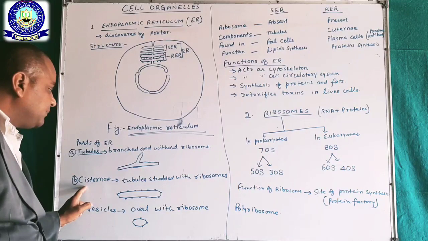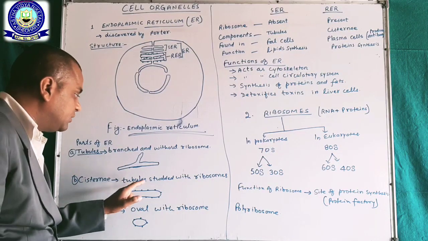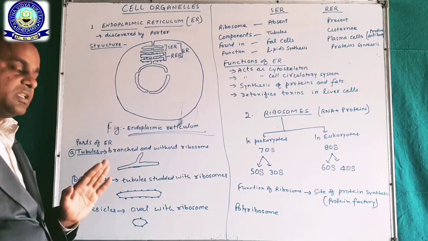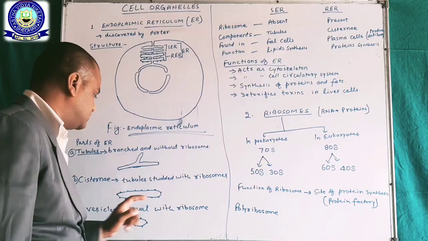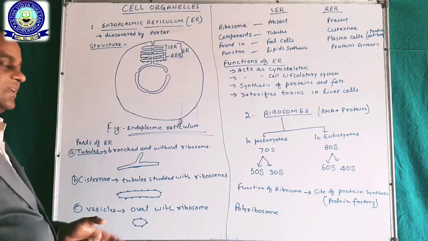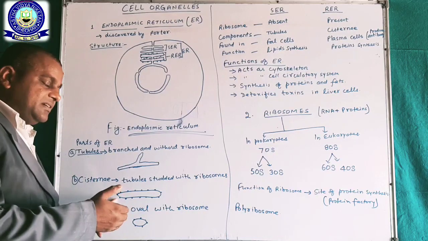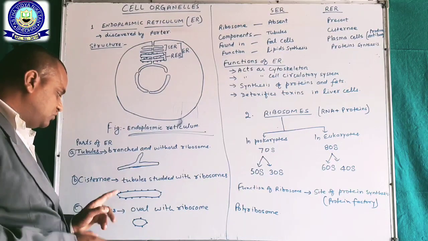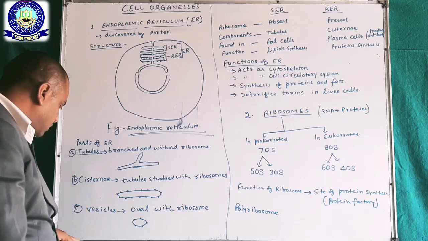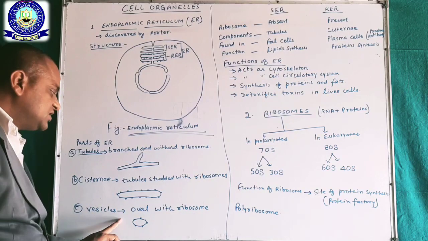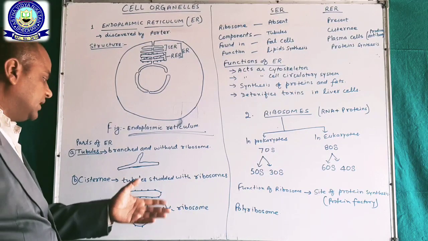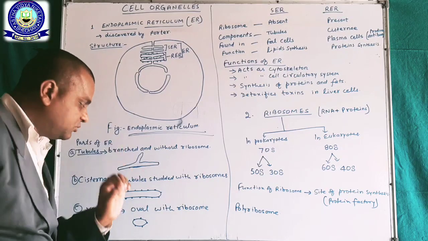And cisternae are also tubules that are studded with ribosomes, or you can say associated with ribosomes. Okay, this is long. Now vesicles are oval shaped and associated with ribosomes.